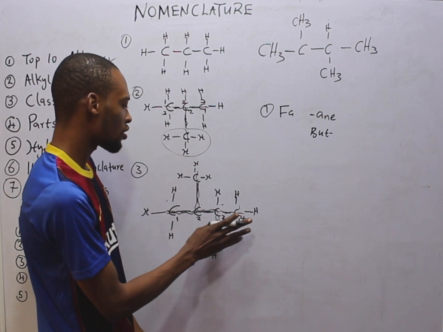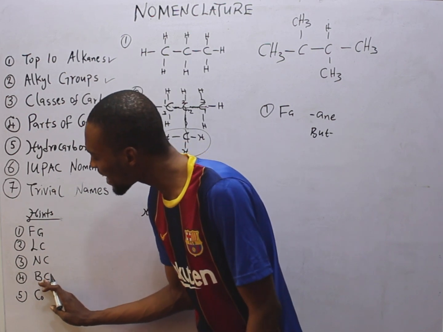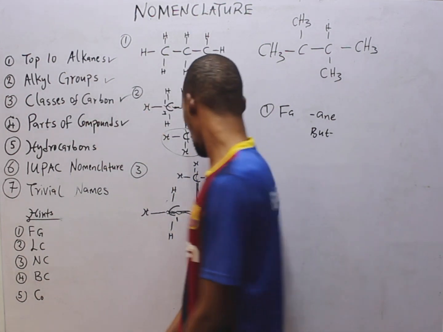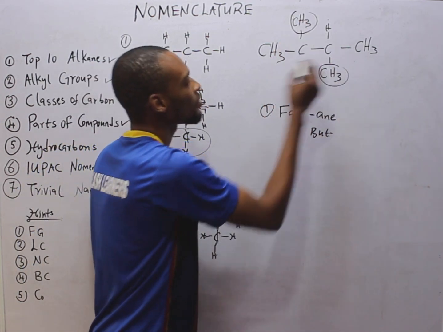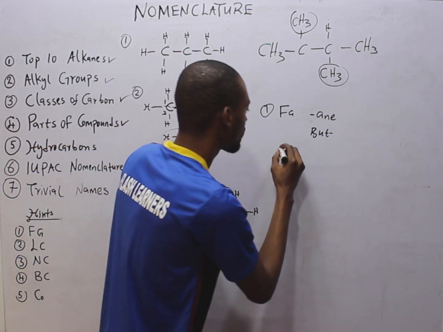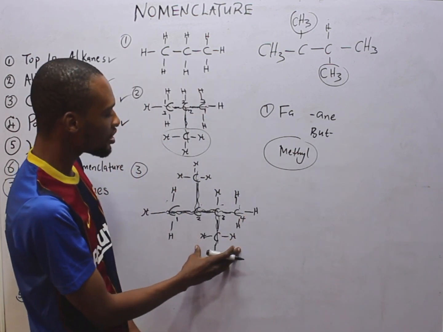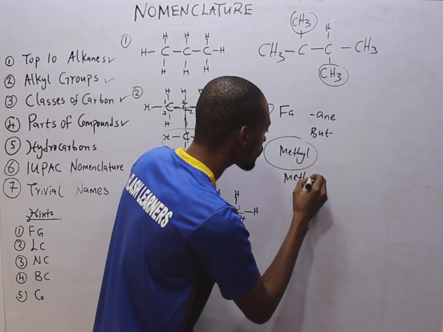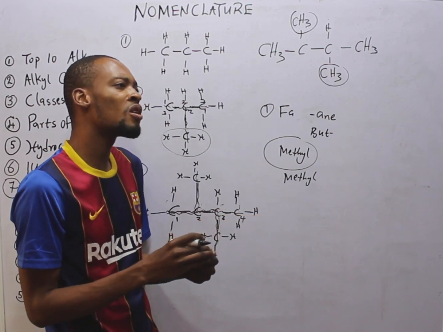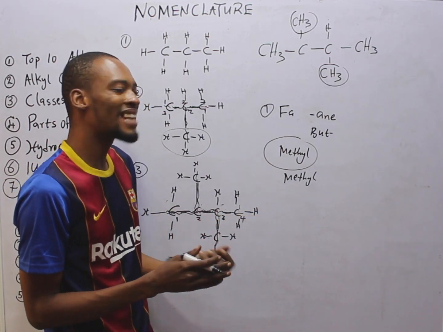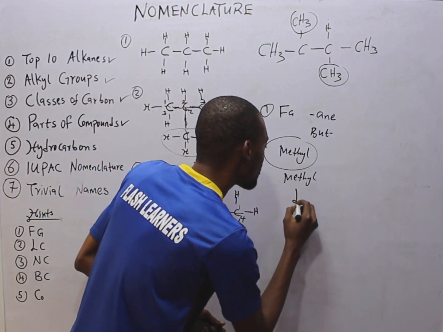1, 2, 3, 4. So we've numbered the carbon, we've identified the functional group. Now, is there any branch carbon? BC? Yes, we have BC. What are the BC? This guy and this guy. So methyl is one BC. Another BC is CH3, which is another methyl. Now remember what I told you. If you have 2 repeated branches or alkyl group, we use di. 2 repeated group, we use di. So methyl simply means we have 2 methyl.